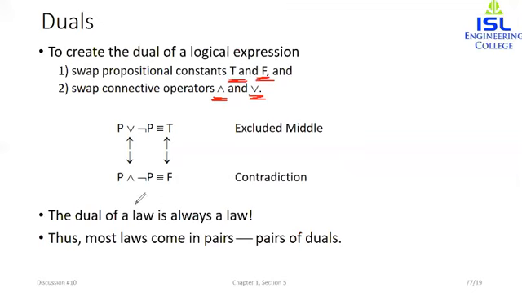And whenever we are creating the dual of any law, it will always be a law. So mostly all the laws which we have always come in pairs. If you remember, idempotent law, identity law, all the laws that we have already studied always came in pairs.